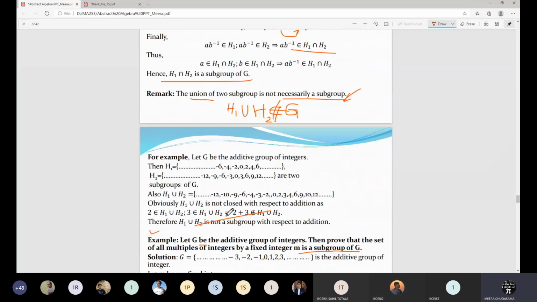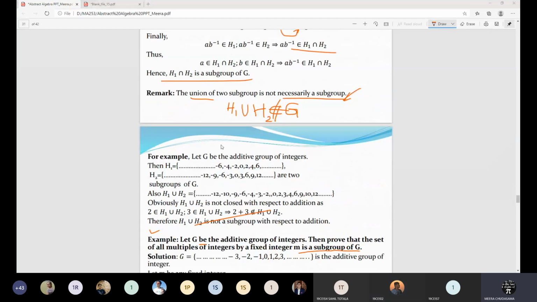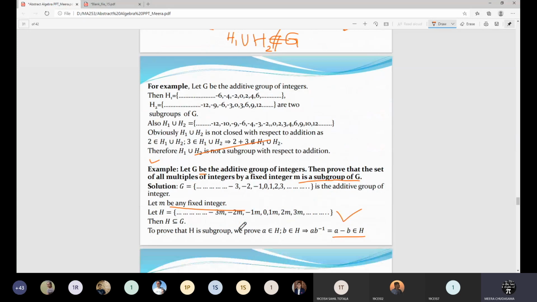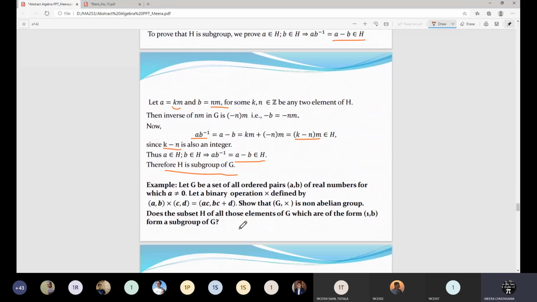Any other question to anyone? All of you are clear about this. If you are clear about this, then this is the example: let G be a set of all ordered pairs A comma B of real numbers for A not equal to 0, and the binary operation defined as, if you remember this kind of example we have already considered, the first coordinate is AC, then it is BC plus D. While considering the group, we have already considered this one.